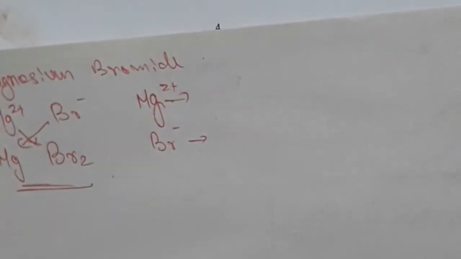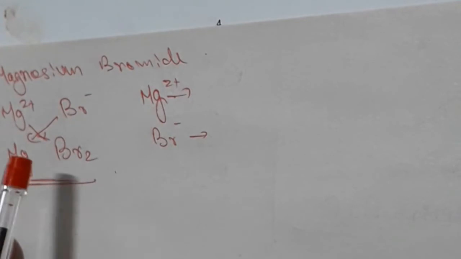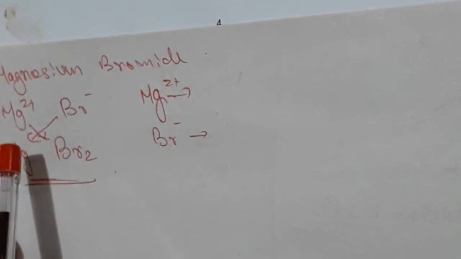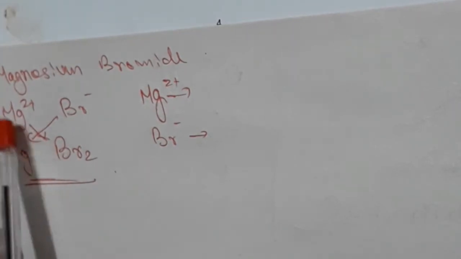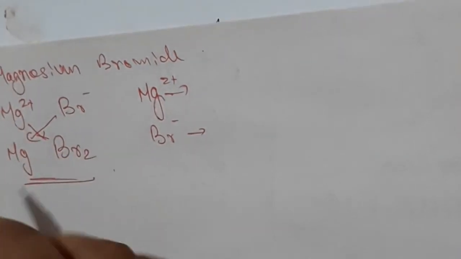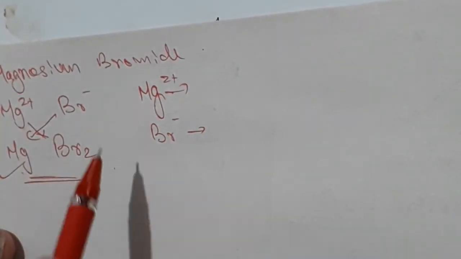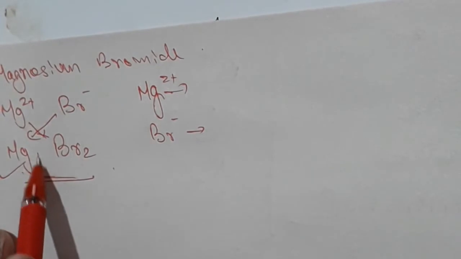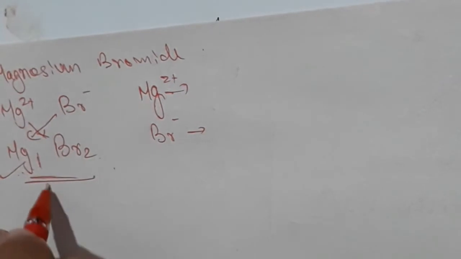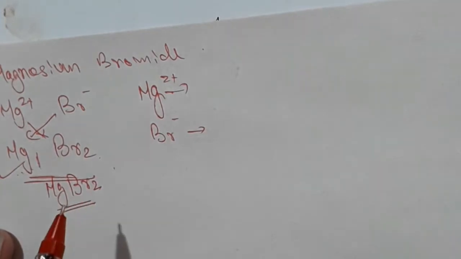Look here, magnesium bromide. We already discussed how to find the charge of magnesium and bromine in the previous question. So magnesium, it is +2, bromine it is -1. After cross multiplication you will get the formula MgBr2. Here for magnesium the 1 is not needed, so the formula will be MgBr2. This is the formula, 1 magnesium and 2 bromine.